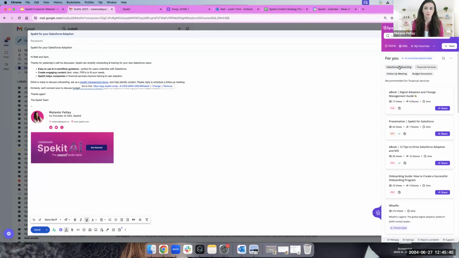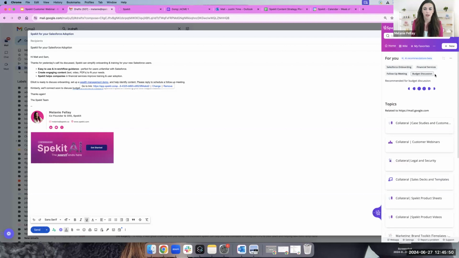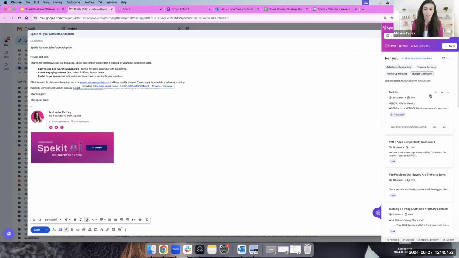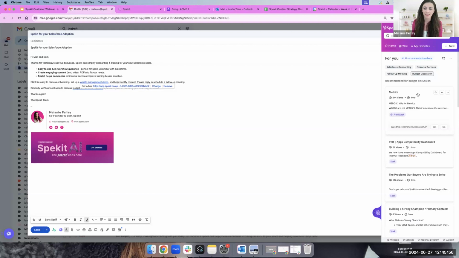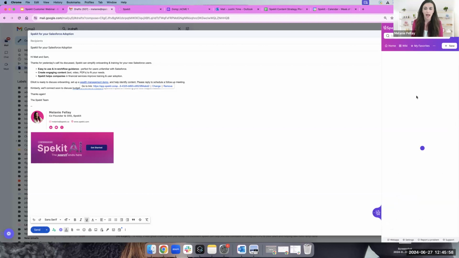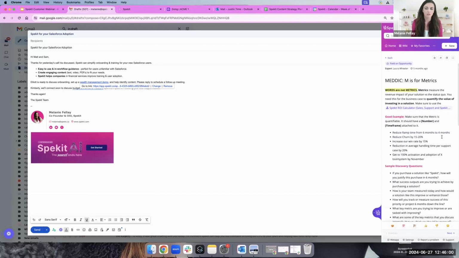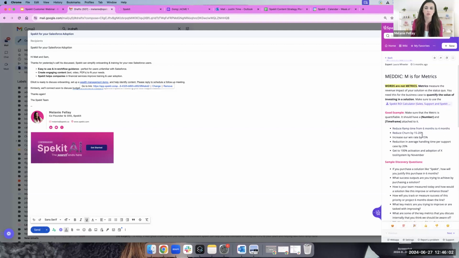I could click on specific things for Salesforce onboarding or budget discussions, right? Hey, do we have any sort of guidance on budget discussions? This is a great one. Hey, here's our metric spec that has guidance on specifically how to ask questions to uncover metrics, right? So it's really meant to surface both internal enablement that your reps can review and practice, as well as external content that your teams can share.